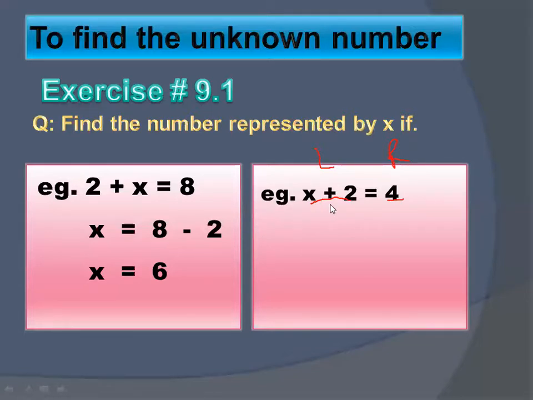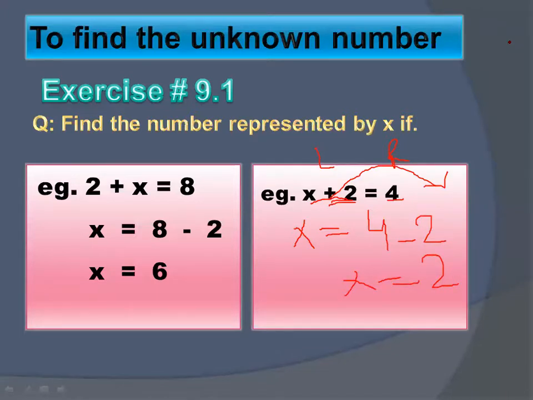So what you will do, x plus 2 is equals to 4. You have to find out this variable x. So you will write down x here in the next step. But do not write plus 2 here because you have to move it onto the right side. So skip this and just write equal to 4. Okay, x is equals to 4. Now write down this plus 2 by changing the sign, that is minus 2. So x is equals to 2.